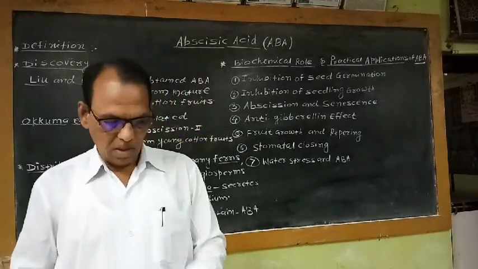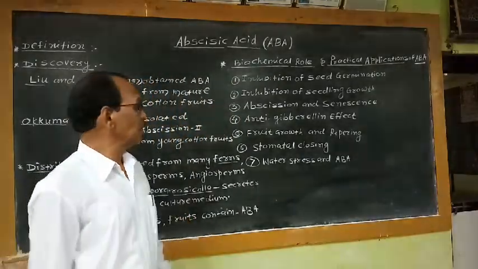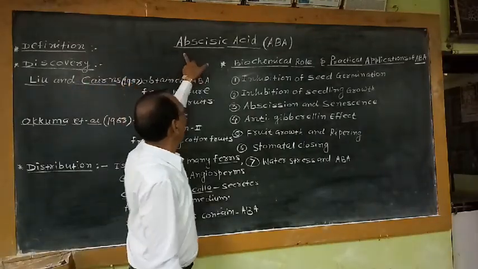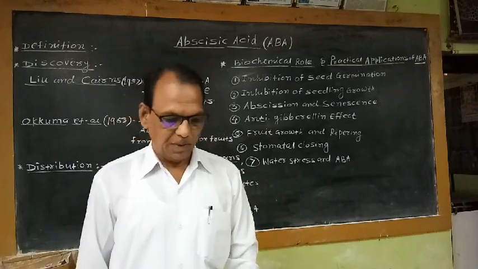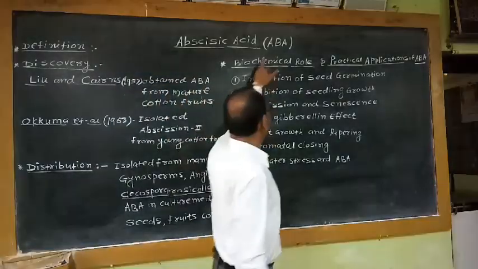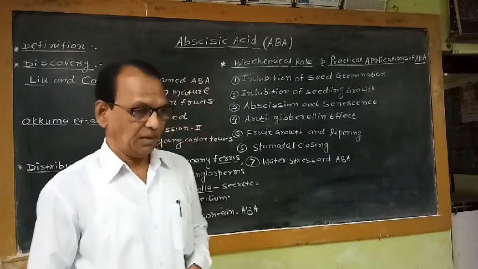Welcome friends. Today I am going to discuss the next hormone in our syllabus. The name of this hormone is abscisic acid. This abscisic acid is also known as ABA. ABA is a short form of this hormone abscisic acid.